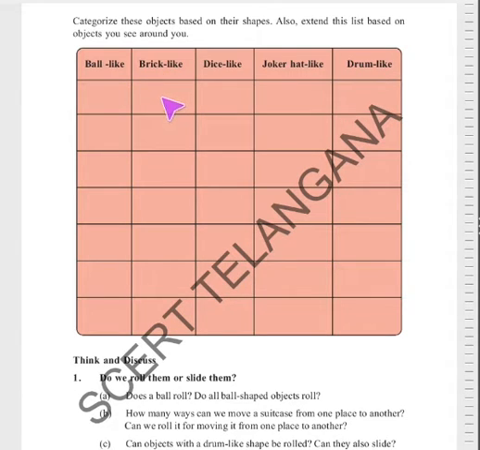Okay, the tin is like a dice, and a bottle, joker hat like a joker hat. Okay, that oil tin is like a drum. So what you see around you, you write in this table, and you complete this table.